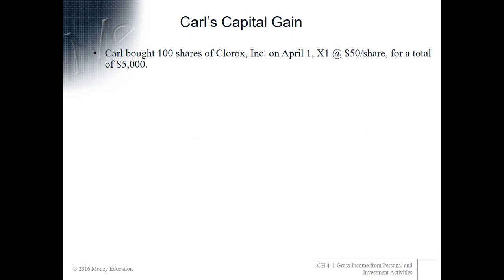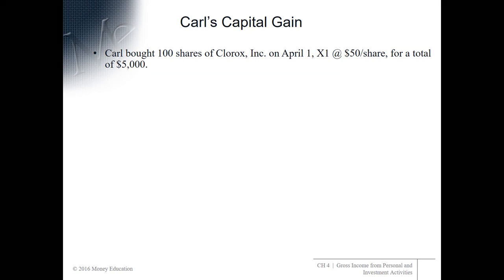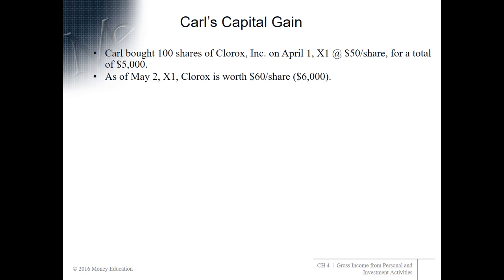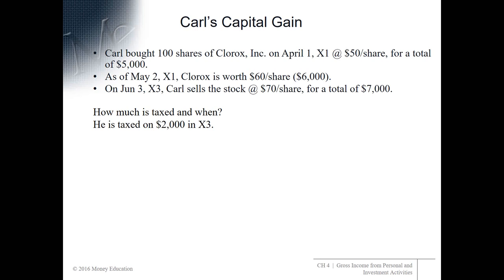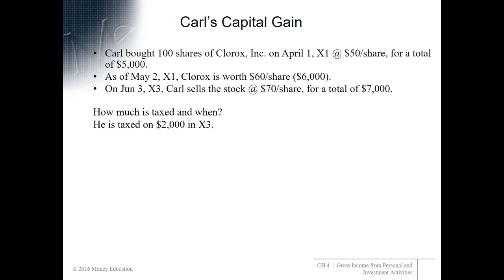In this example, Carl bought 100 shares of Clorox on April 1st of year 1 at $50 a share for a total of $5,000. On May 2nd of year 1, Clorox is worth $60 a share, or it's worth $6,000. And on June 3rd of year 3, Carl sells the stock at $70 a share for a total of $7,000. So the question to you is, how much is taxed and when? The answer is that Carl is going to be taxed on $2,000 in year 3.